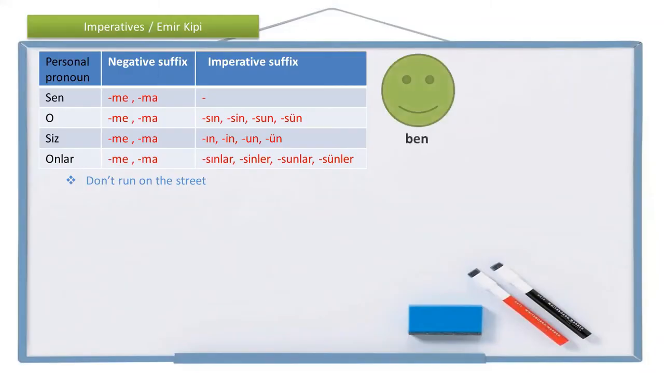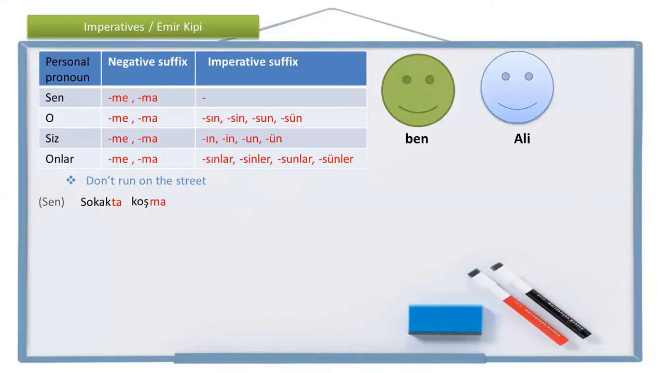So again, I am talking to Ali. And I'm saying to Ali, Ali, look, don't run on the street. You, don't run on the street. So you, sen, on the street, sokakta, run, koş, negative suffix, koşma, don't run. Any imperative suffix, none.